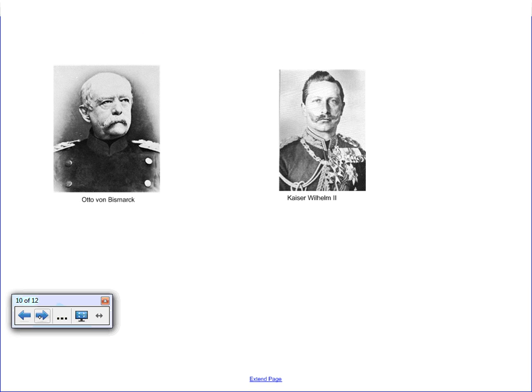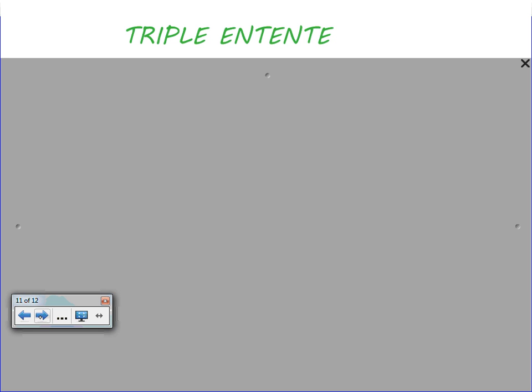Well, here's pictures of Bismarck and Kaiser Wilhelm II. Here you can kind of see the age difference, but also take a look at their uniforms. Otto von Bismarck, very simple, very plain, and look at Kaiser Wilhelm. He's showing off there. All right, it kind of gives you an idea into their attitudes.